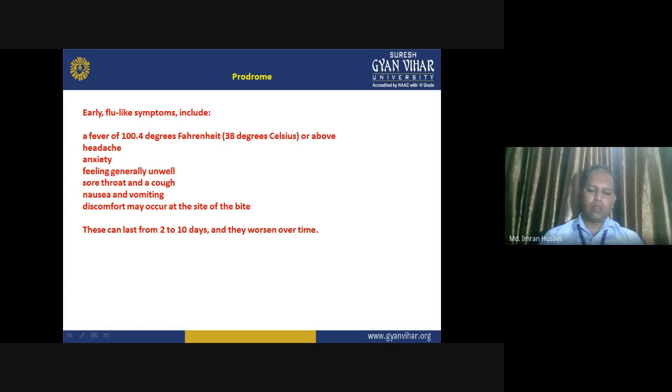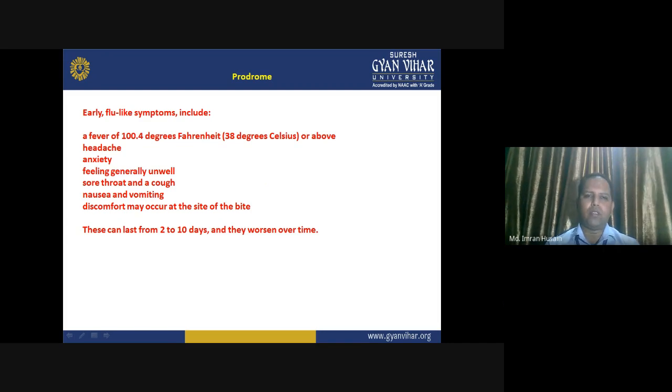Okay, the rabies will start showing you the symptoms from this scenario, and later on it will keep on getting worse and worse.